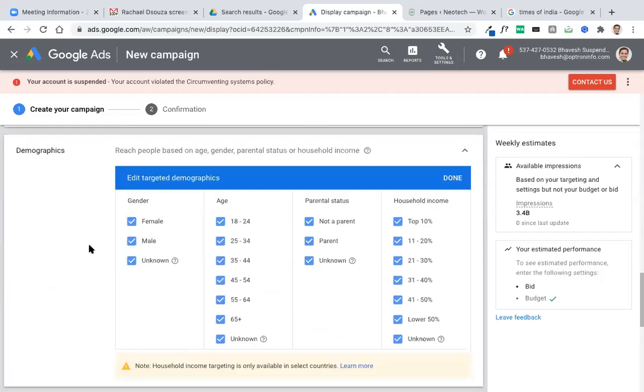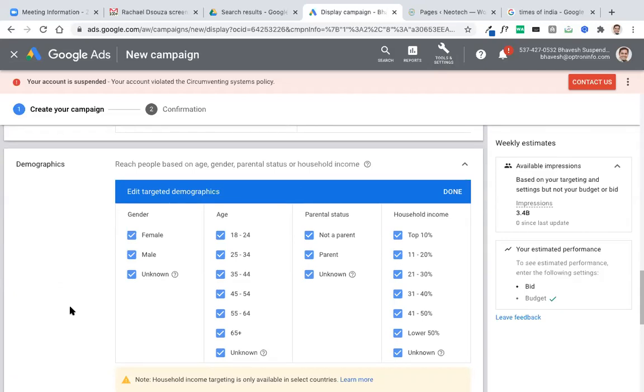And here you can also define the ad. It should be shown to male, female, then age wise, parental status. Household income is not available in India actually. Okay, in India you cannot use these options.